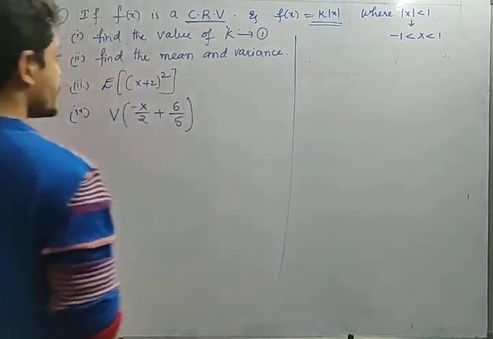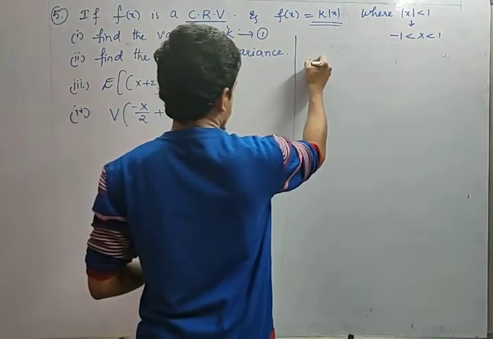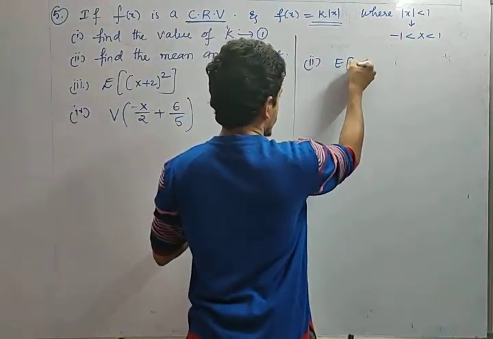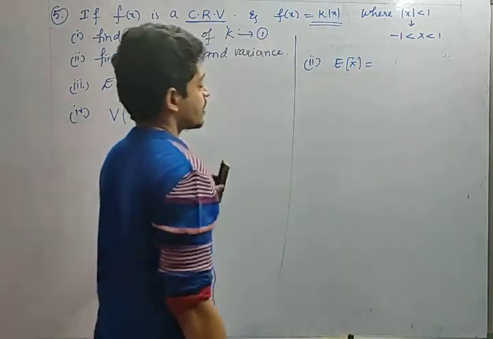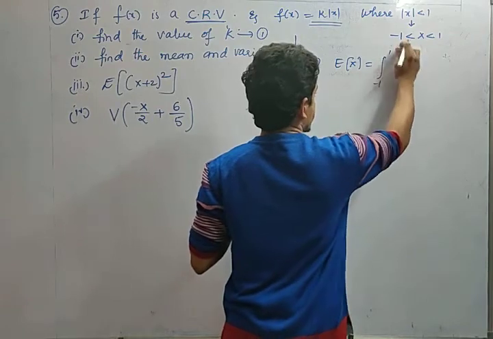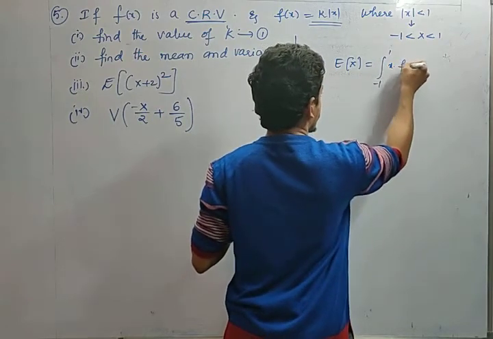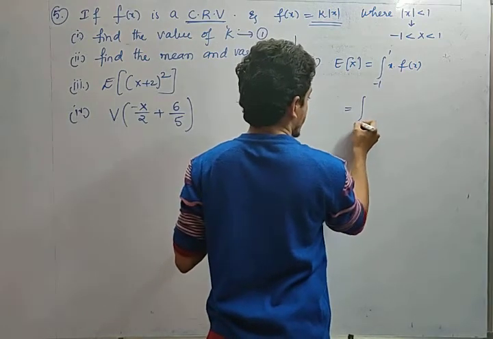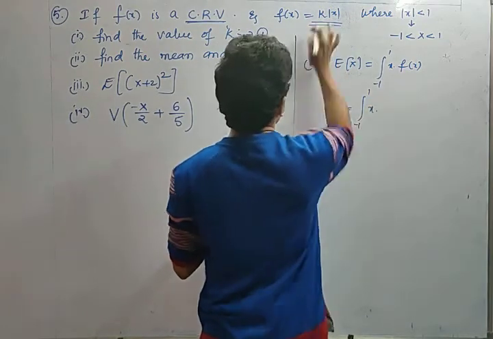Second one, find the mean and the variance. He is asking mean and variance of the function. What is the mean formula, friends? Expectation of x equals to. What is the mean formula? Integral minus 1 to 1, limits he has given minus 1 to 1, x into f of x. Am I right or not? Okay, fine. See what is given, minus 1 to 1 x into, what is the value of k, friends?